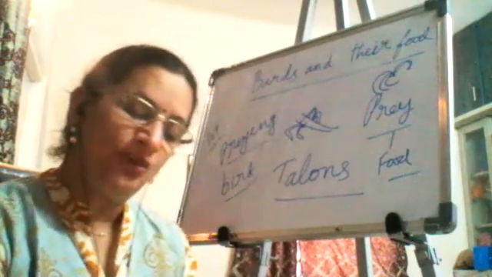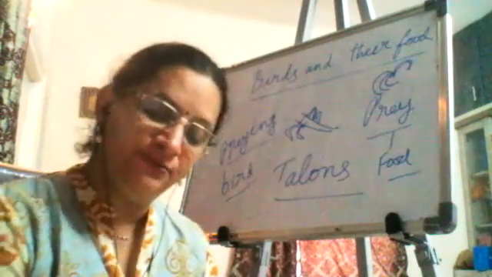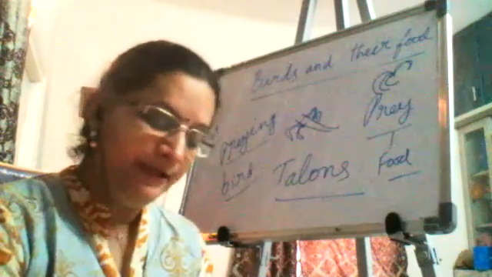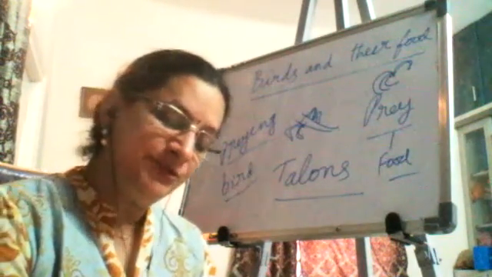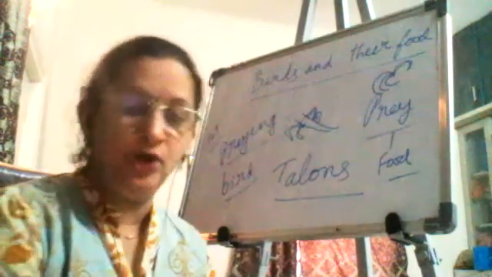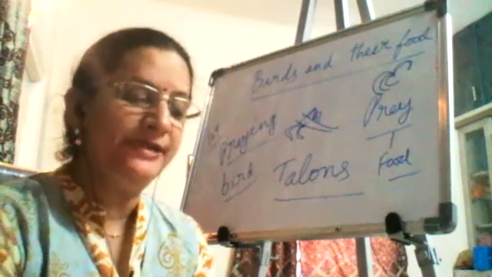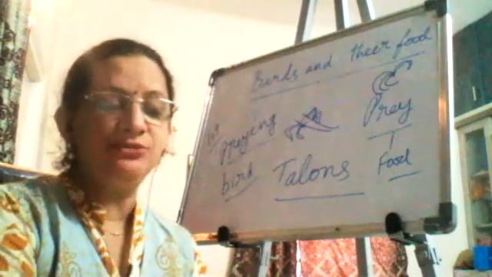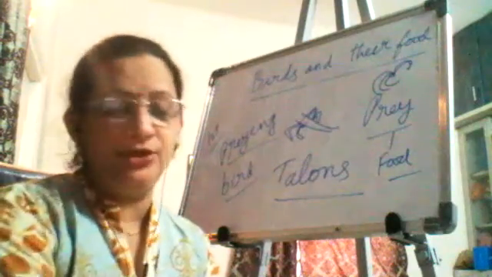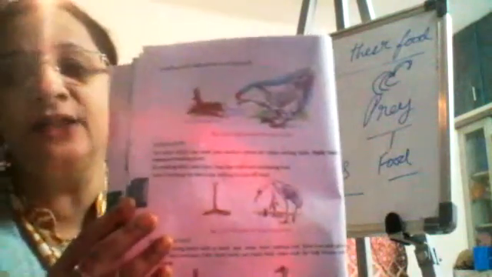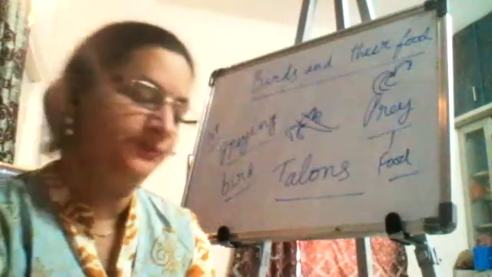These birds have strong legs with three long toes in front and one short toe at the back. Each of these toes has a sharp, horny claw to dig. So, what are these birds? The hen is such a bird. Scratching birds walk and run on the ground. See the picture, you will understand how they scratch the ground.